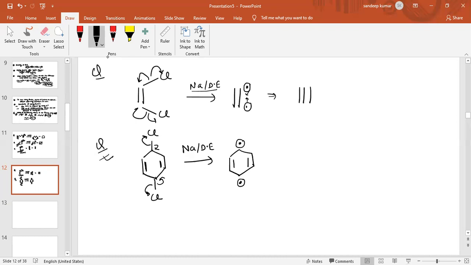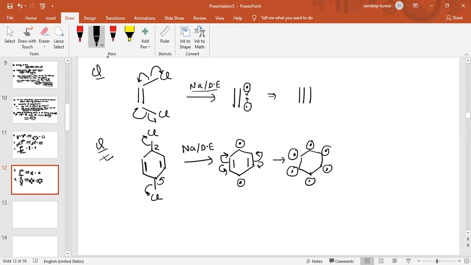Now these two pi bonds will also break homolytically in this case. One electron on this carbon atom, one electron on this carbon atom, one electron on this carbon atom, one electron on this carbon atom. So it will be like this. There is a free radical, also a free radical, also a free radical, also a free radical, also on this carbon atom a free radical, also on this carbon atom a free radical.